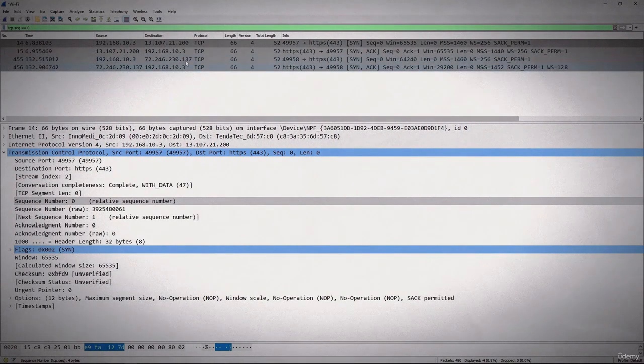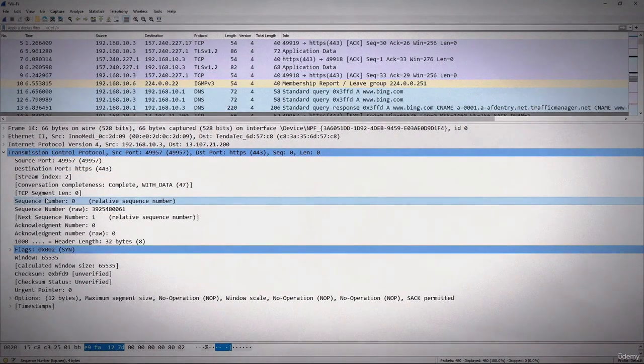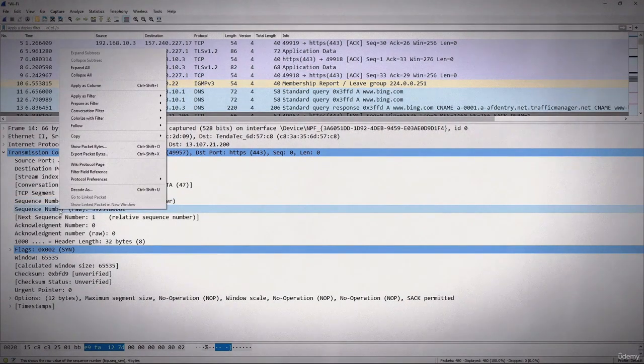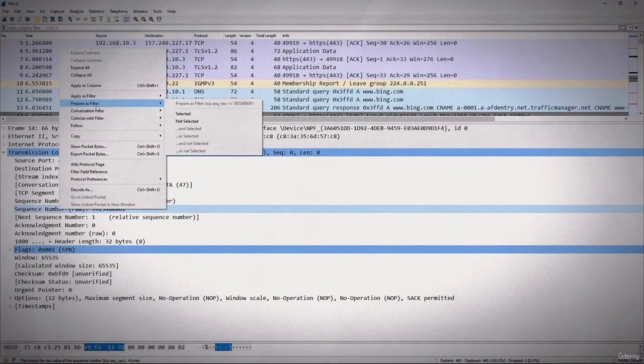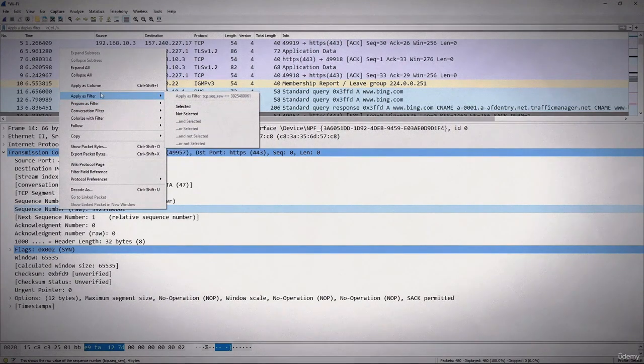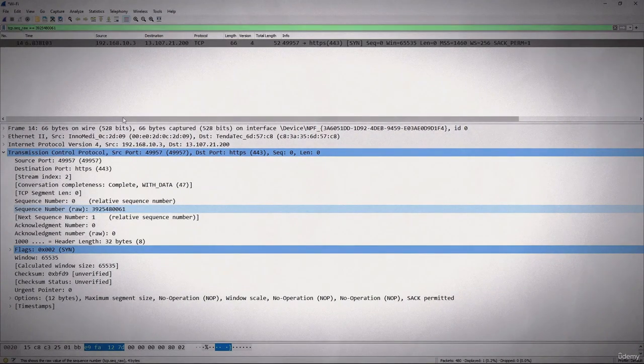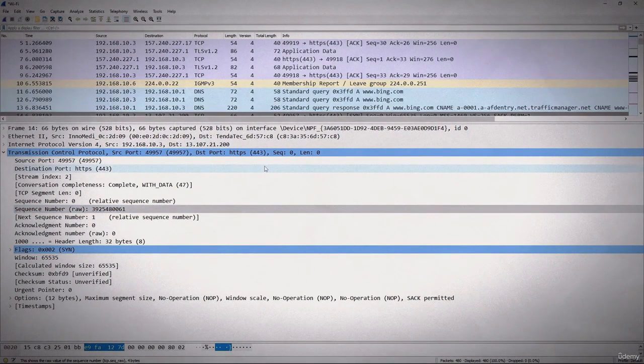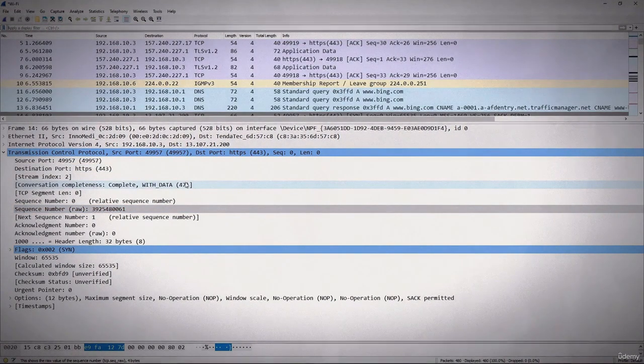You will see a couple of different frames which have sequence number 0, and again to remove this filter you can just click on this close icon. And if I want to see the sequence number raw, then I will right click on this, but this time instead of prepare as a filter, I'll select apply as a filter, and again I'll click on select. It will apply this as a filter. Again I will remove this filter, and then you can do some other things as far as expressions.